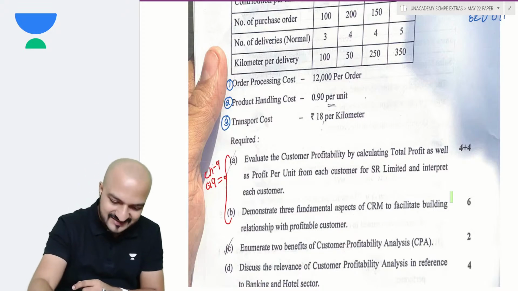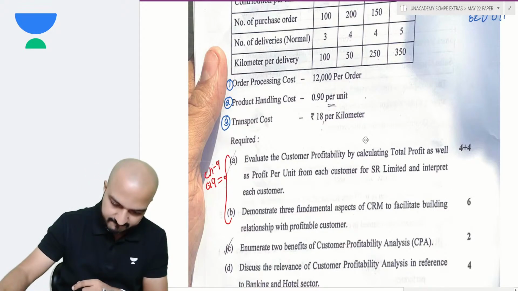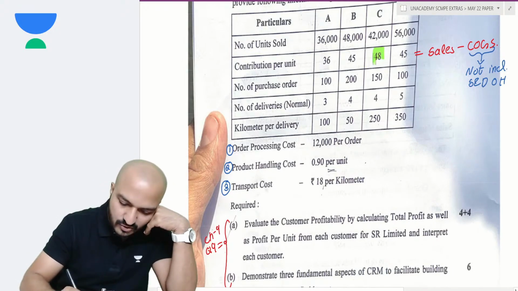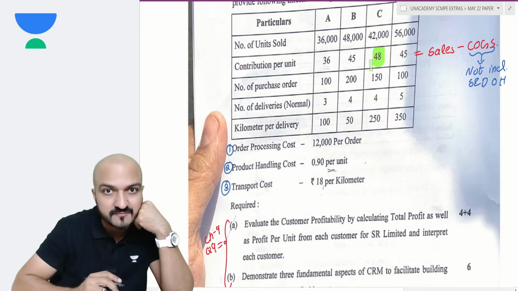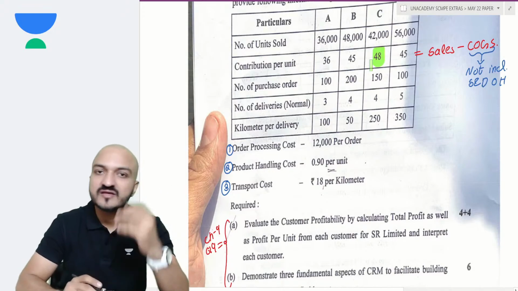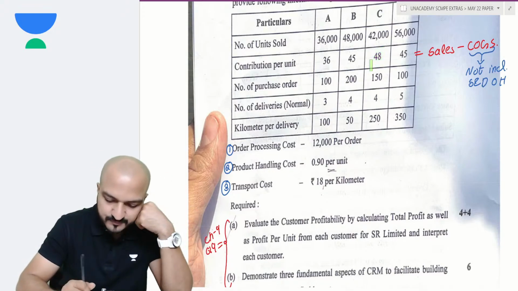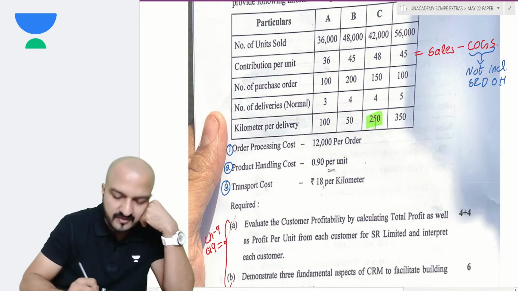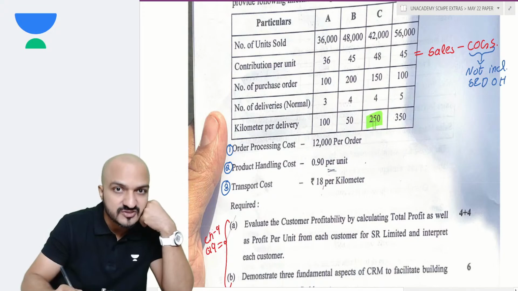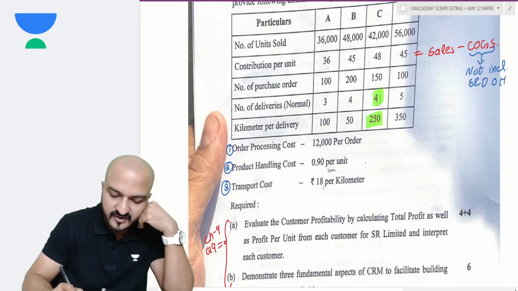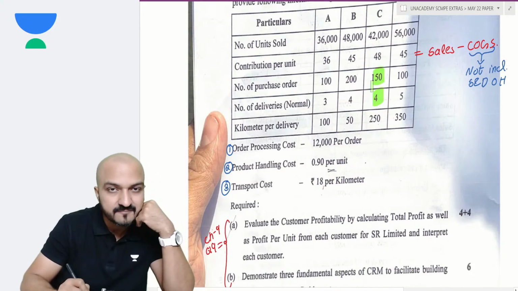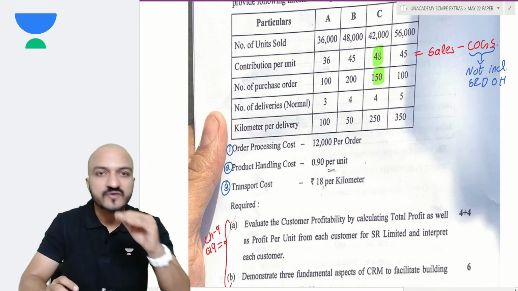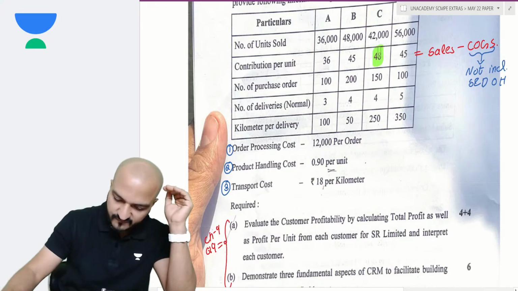So it will make you realize that the customer who gives highest contribution, like customer C, may not give the highest profit, because say his location is very far, 250 kilometers for each delivery, and 4 times you have to do the delivery. Number of orders are also pretty much high, so maybe that customer on the ultimate basis is not very profitable. That is the benefit of CPA.